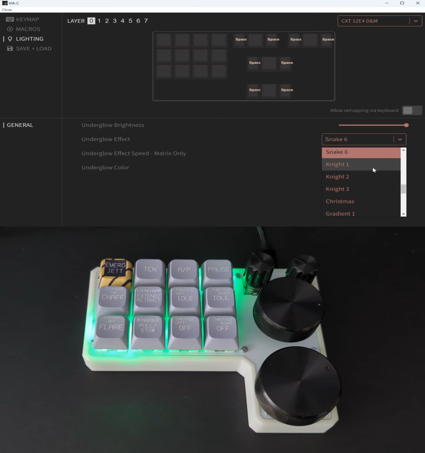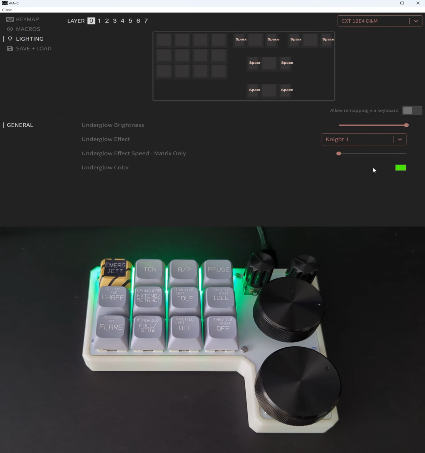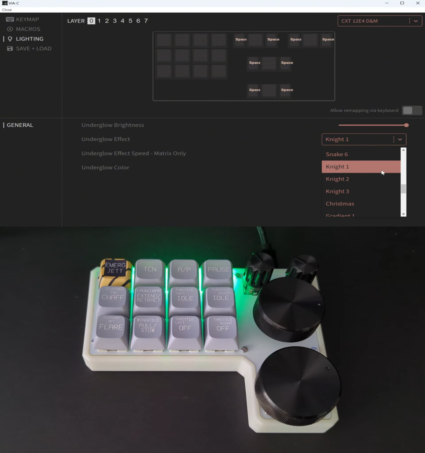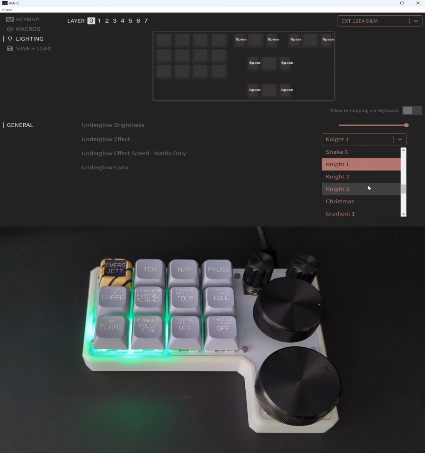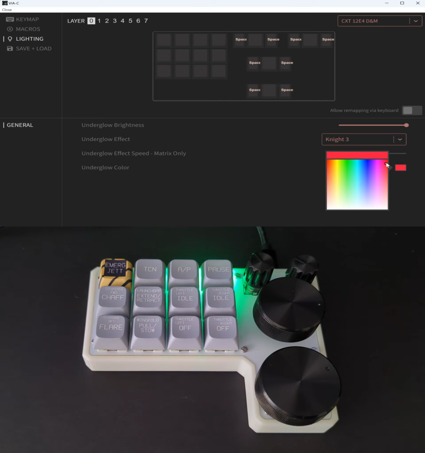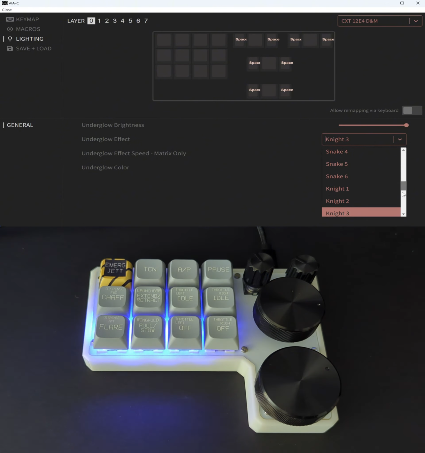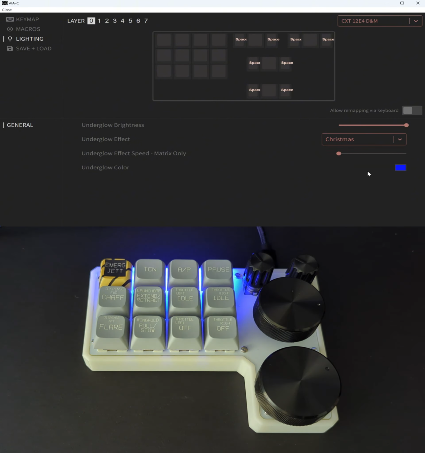Try the knight. It's similar to snake, but it's just going back and forth. And obviously knight 3 will be a faster mode. You can change the color to red if you like, or blue. Then let's try Christmas.